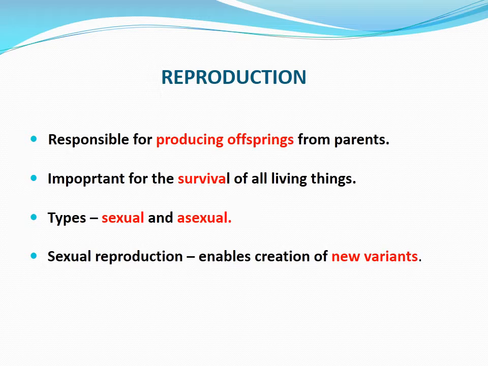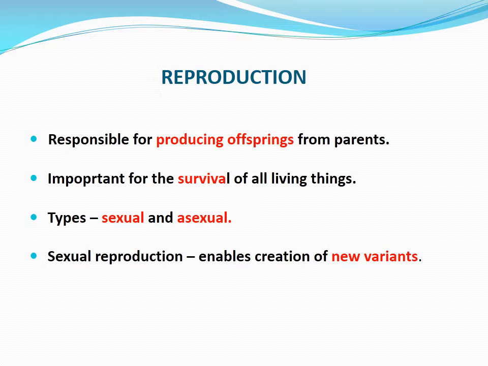Reproduction is the biological process by which new individual organisms, that is offsprings, are produced from their parents. Reproduction is not like other vital processes like digestion, respiration, circulation, etc. Because without reproduction we can live, but without respiration, circulation, etc. we cannot live.